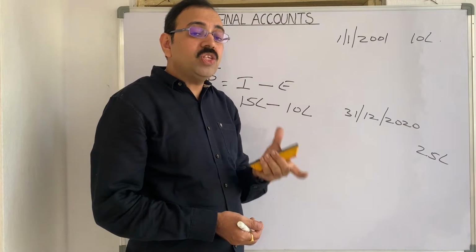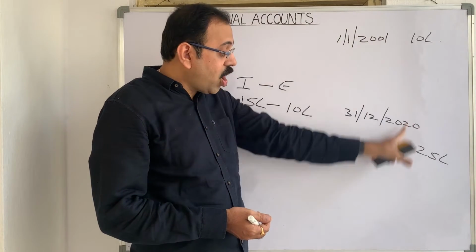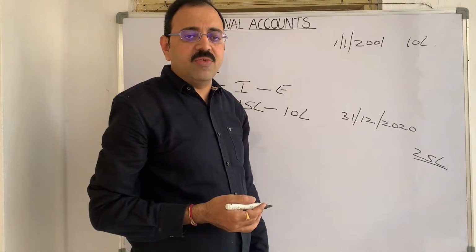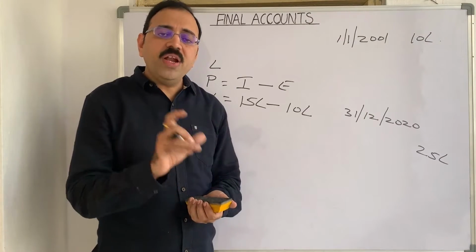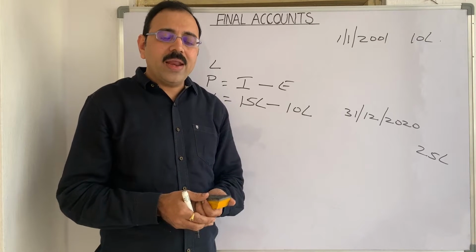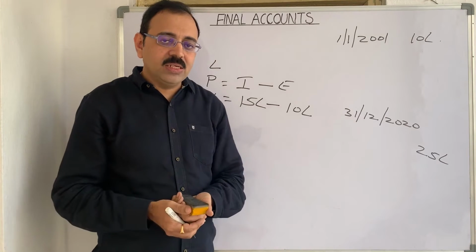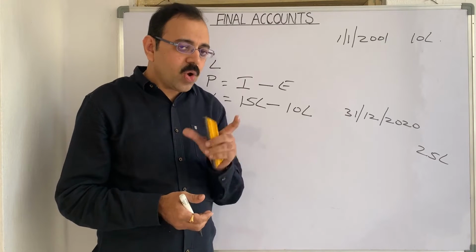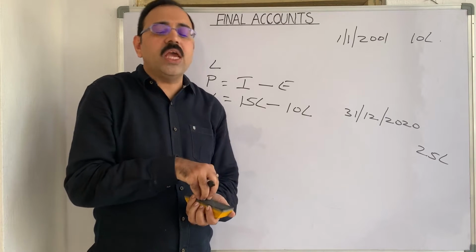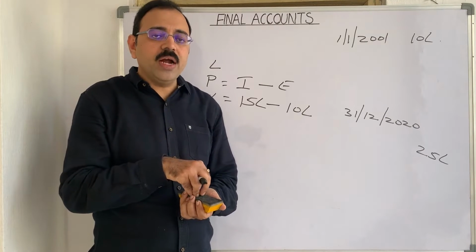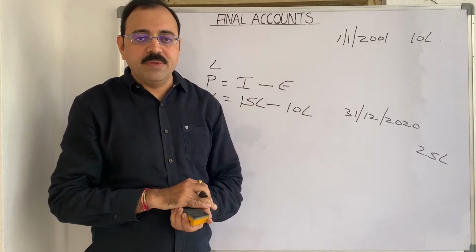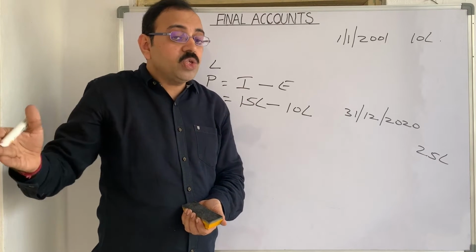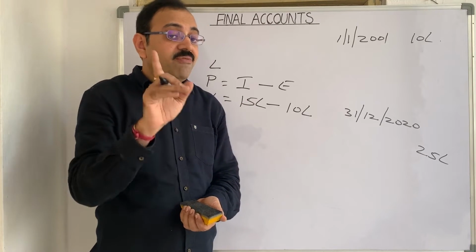But a businessman is not interested to wait for such a long period to know the profit. Even though you ascertain the profit at the time of liquidation, what is the use of that? Therefore, profit or loss and financial position are ascertained at particular intervals. So in accounts, we follow one concept, that is going concern concept. What does that concept say? When an accountant does accounts of any firm, he should assume that this firm will continue for a long period. When you are going to run your business for a long period, then at particular intervals only we have to calculate the financial position and financial performance.